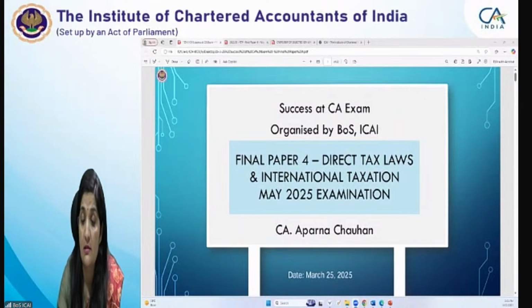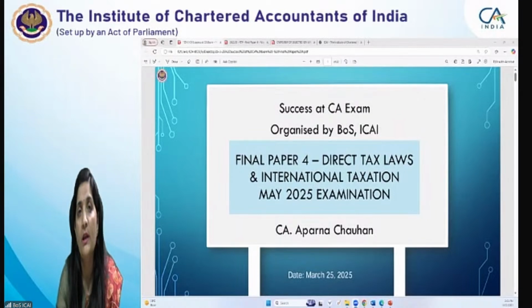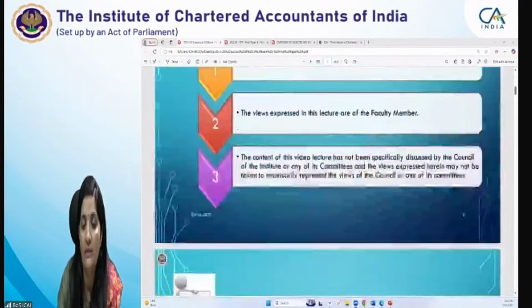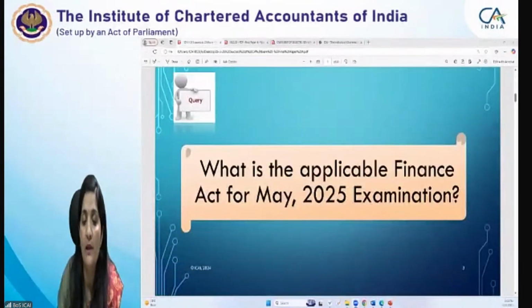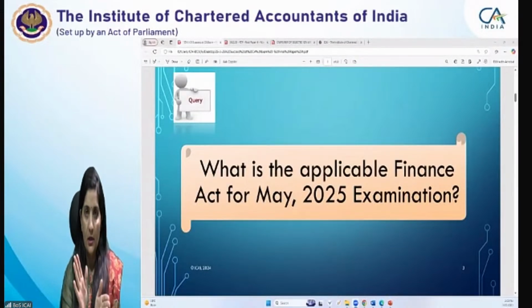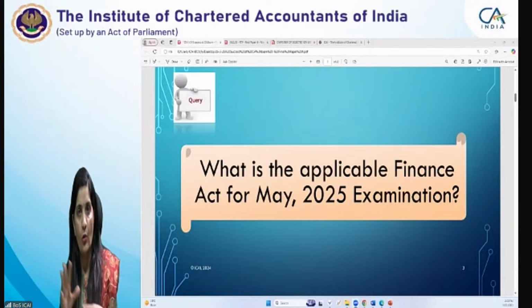So what is relevant for you is that for every attempt, the applicable Finance Act for that particular attempt is really very important. If you ask what is the applicable Finance Act for the May 25 examination...